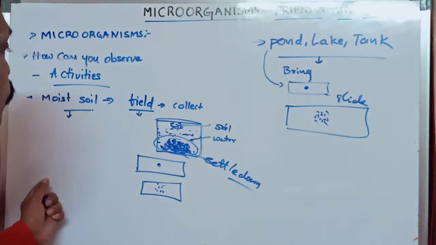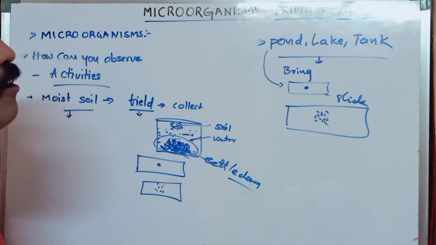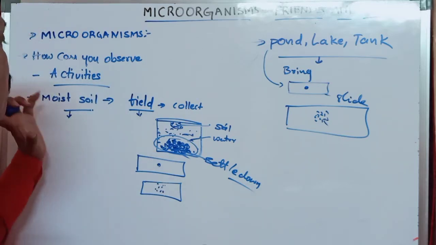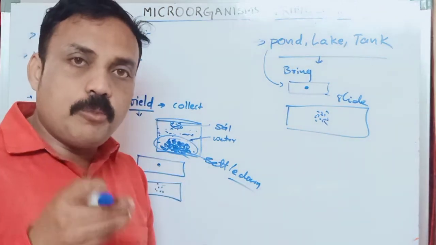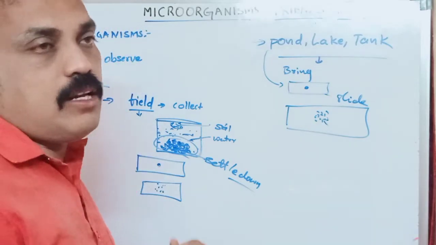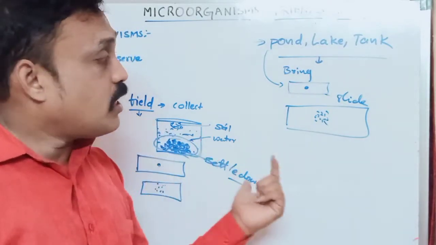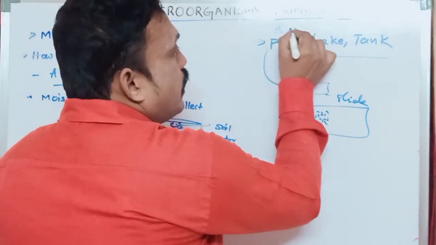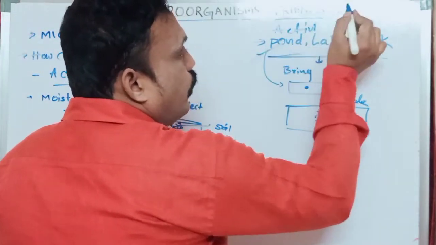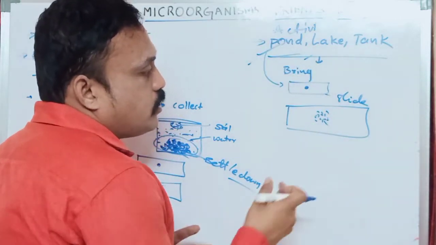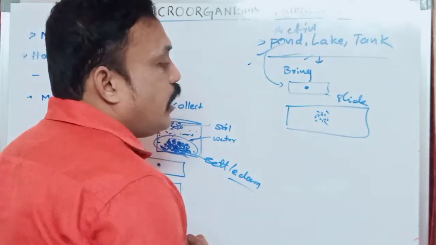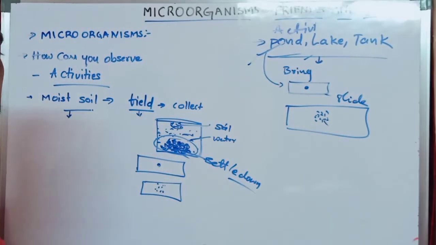That means if you want to observe microorganisms, what do we have to do? First of all, take some moist soil and add that soil to water. After a few minutes, take 1 or 2 drops of water, pour on a slide, and keep under the microscope. We will observe so many microorganisms. In the second activity, directly collect pond water, or lake or tank water, pour 1 or 2 drops on a slide, and you will observe various types of microorganisms.